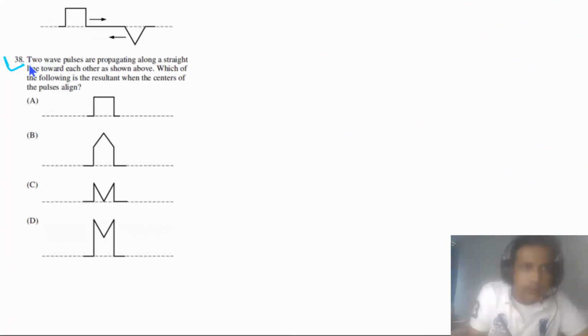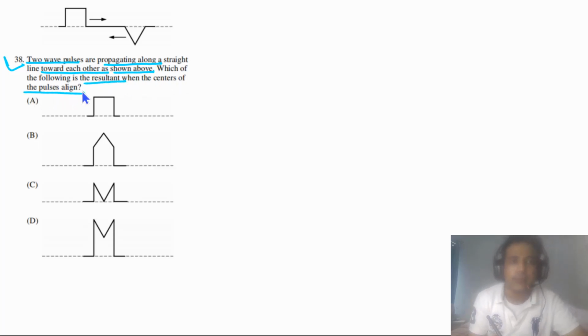Question 38 says two wave pulses are propagating along a straight line toward each other as shown above. Which of the following is the resultant when the centers of the pulses align? So in this case, when these two waves meet, what is the resultant wave?